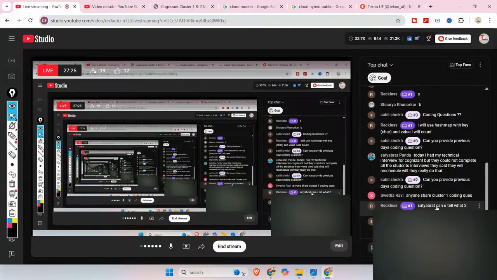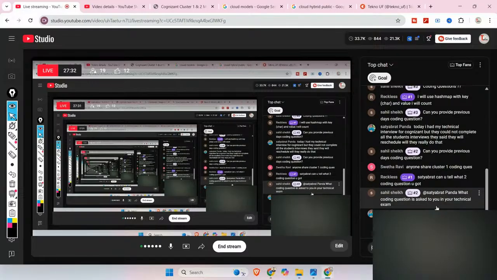Okay, Reckless is asking Satyabrat, can you tell me what two coding questions you got? Satyabrata Panda is telling, I got one on strings. You were given a string and a number n representing the max number of vowels allowed. You have to return the max number of substrings that have less than or equal to n vowels. Okay, that's very helpful. Satyabrat, thank you for sharing this.